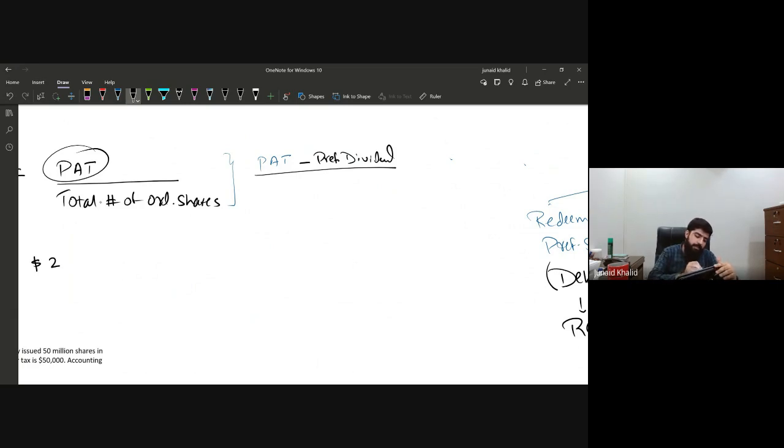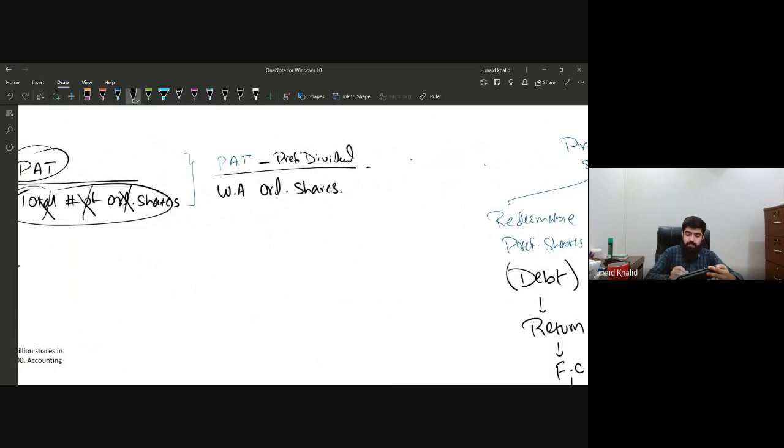Now divided by, here I have written the total number of ordinary shares, but this is very vague and not adequate. Why? Because during the year the company issues certain ordinary shares. So we are going to divide it by the weighted average ordinary shares. By dividing this, we arrive at the EPS, that is known as the basic EPS, the basic earnings per share.